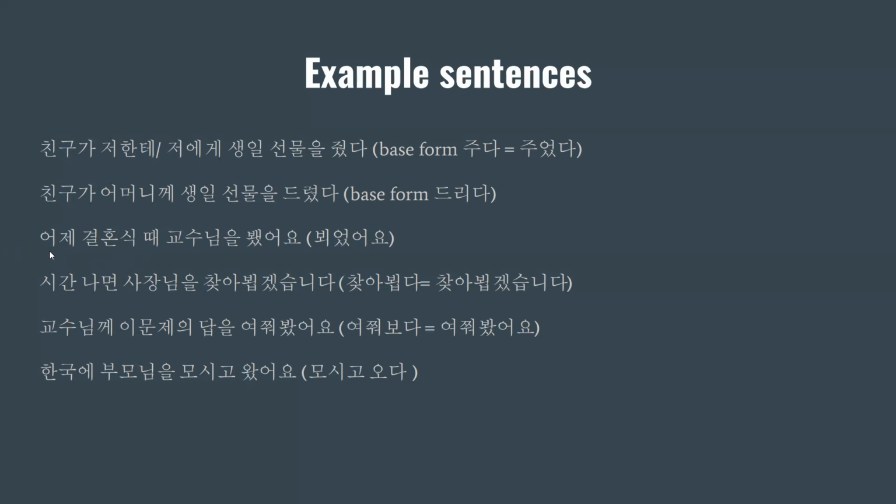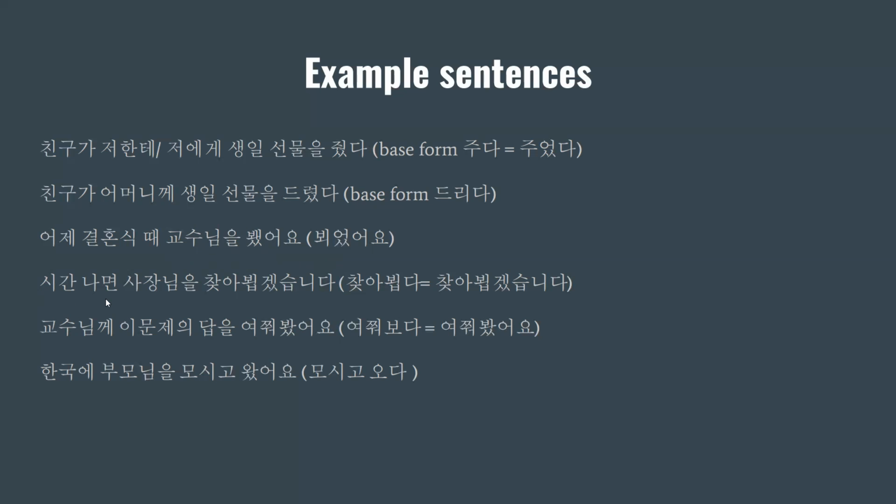Third sentence, 어제 결혼식 때 교수님을 뵀어요. So I met my professor yesterday at the wedding ceremony, right? So 어제 결혼식 때 means during the wedding ceremony. So I met, 뵀어요. So the word 뵈다, whom we say professor, right? So I saw my professor at the wedding ceremony. So the professor, again, is the object that we have to show respect and honor. So that's why we say not 봤어요, but we say 뵀어요.